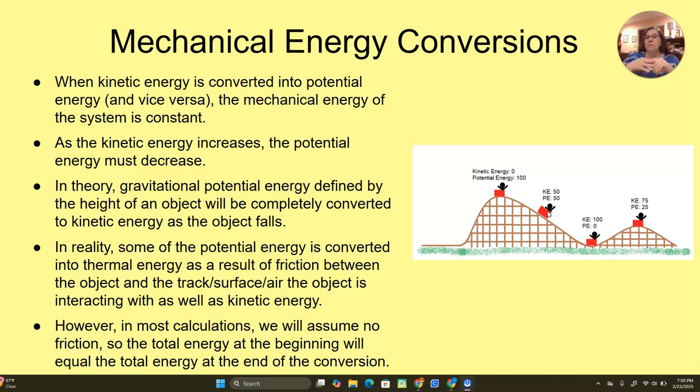So as their height goes down, their speed goes up. That's what's going on here. They're decreasing the height, they're increasing their speed, so that when they're at the bottom of this hill, all of their energy is in the form of kinetic energy, and they have zero potential energy.